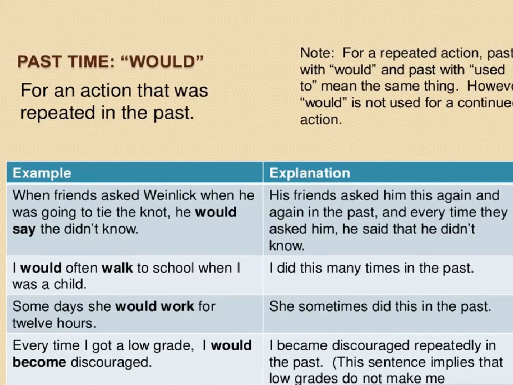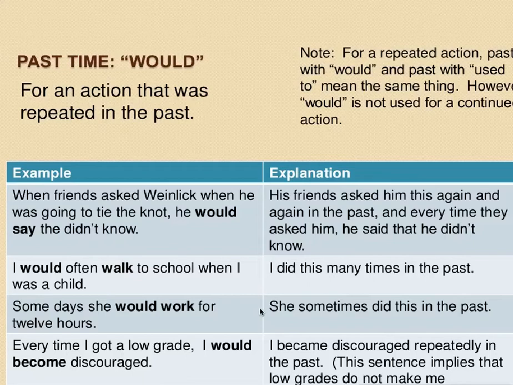Okay, the past tense with would is for an action that was repeated in the past. And note that for a repeated action, past with would and past with used to mean the same thing. However, would is not used for continued action, only for a repeated action. When friends asked Weinlich when he was going to tie the knot, he would say he didn't know. So his friends asked him this again and again in the past. Every time they asked him, he said he didn't know.